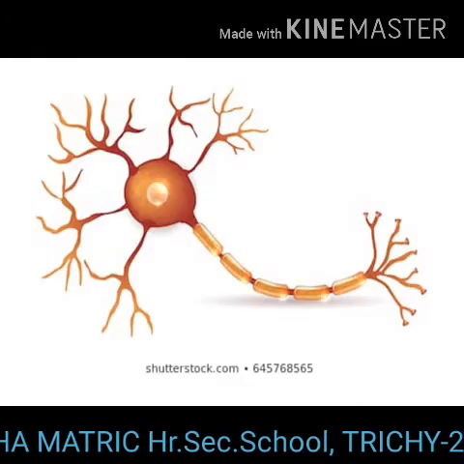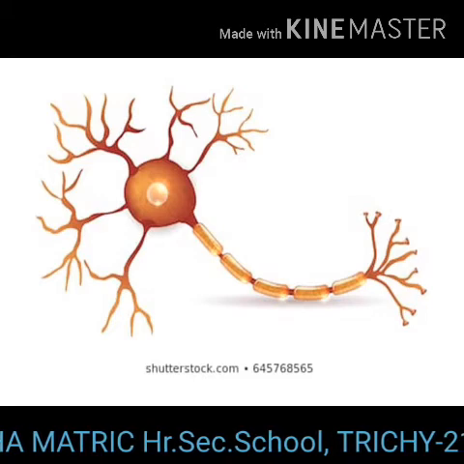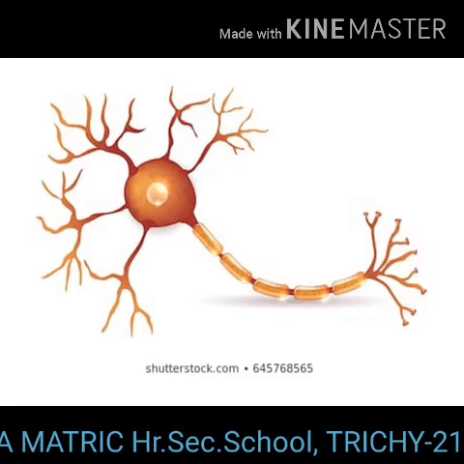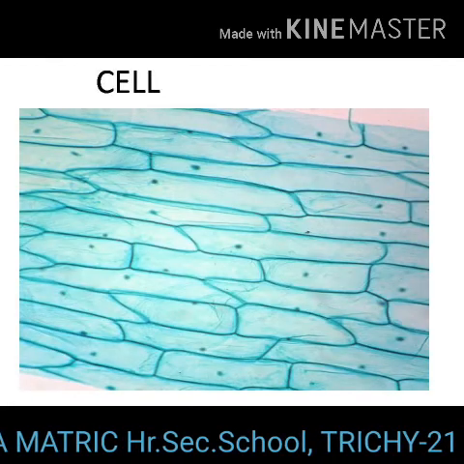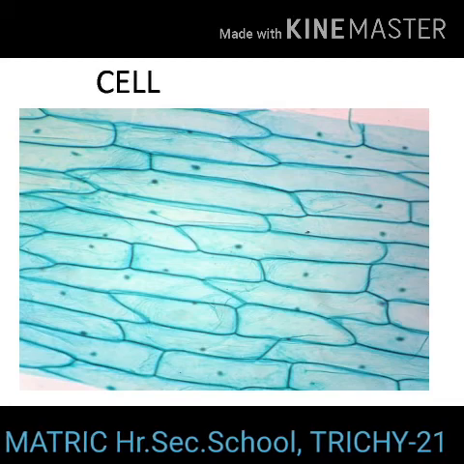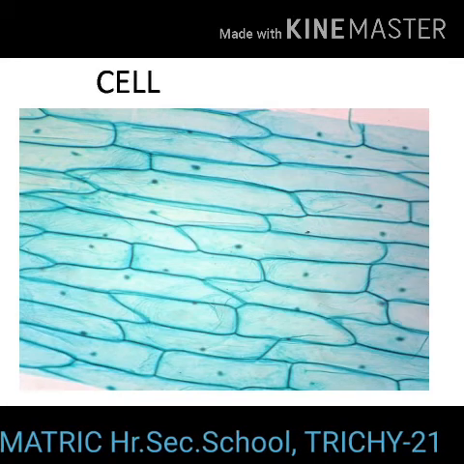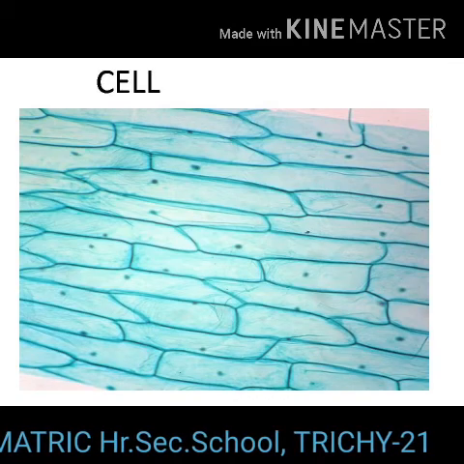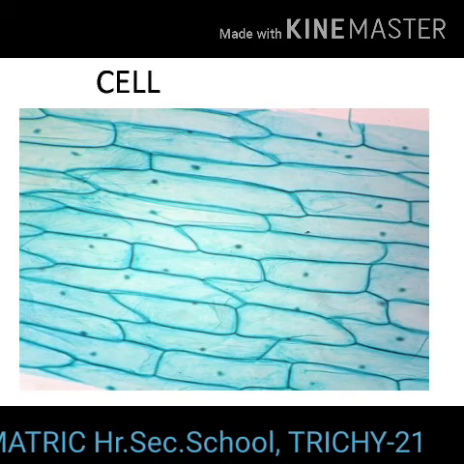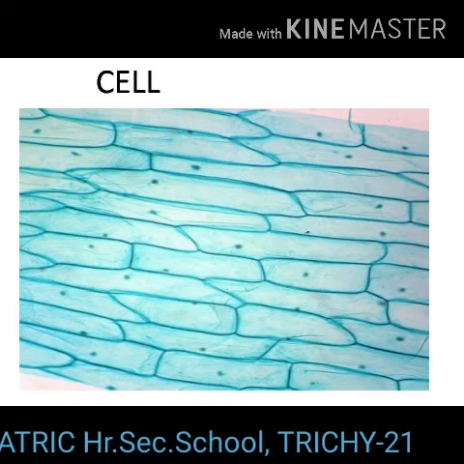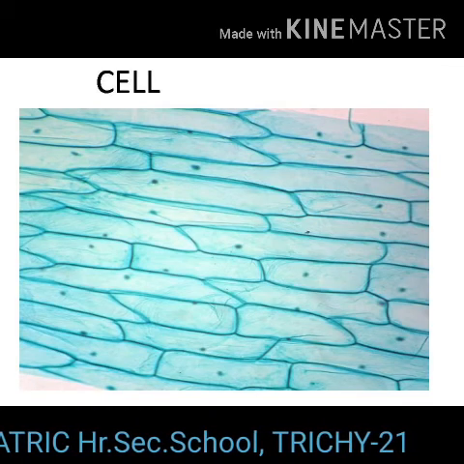In the human body, the nerve cells are believed to be the longest cell. Cell size has no relation to the size of an organism. It is not necessary that the cells of, say, an elephant be much larger than those of a mouse.